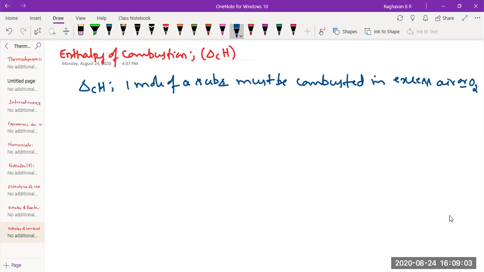That is to ensure complete combustion takes place, because whenever there is less supply of oxygen, a partially combusted product will be formed. Then it can't be called enthalpy of combustion.